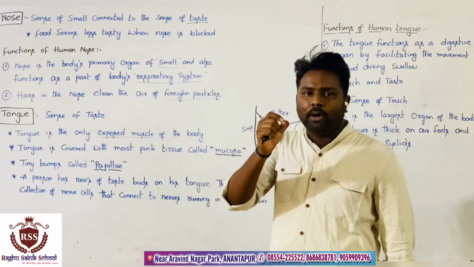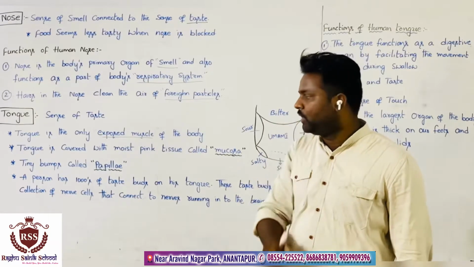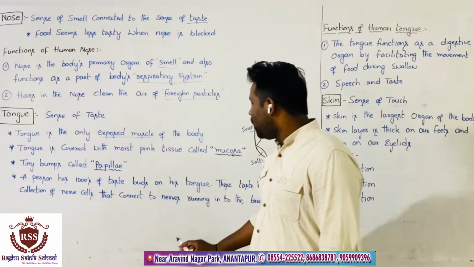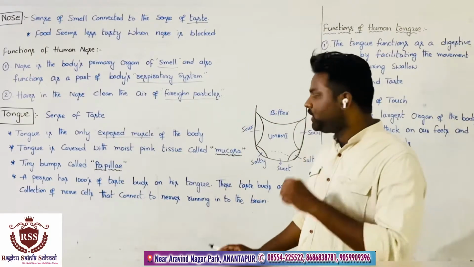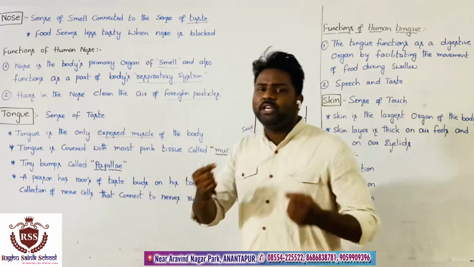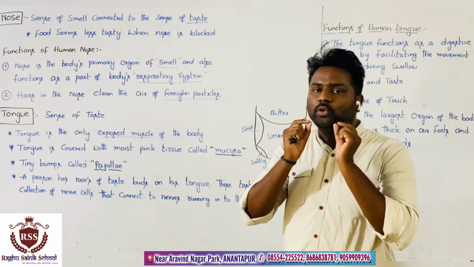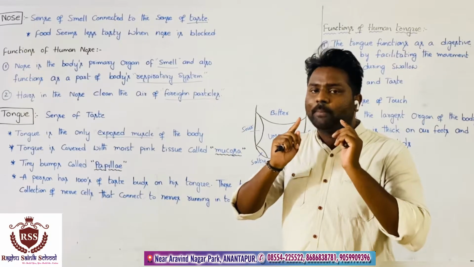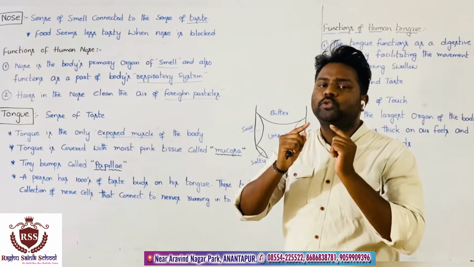These tiny bumps are also called taste buds. A person has thousands of taste buds on his tongue. These taste buds are a collection of nerve cells, and those nerve cells are connected to the brain.